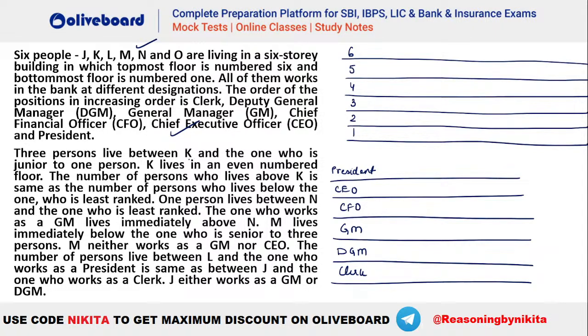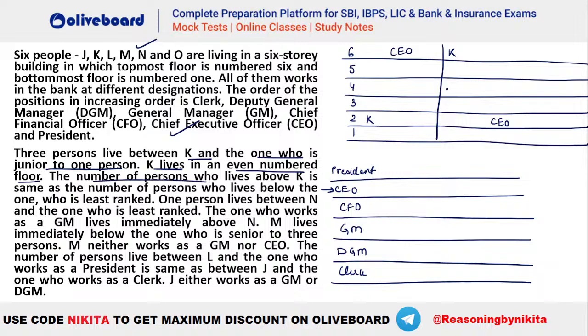So 3 persons live between K and the one who is junior to one person. Who is junior to one person? That is your CEO, right? CEO is the only person who is junior to president. So that means there should be 3 persons between K and CEO, and we know that K lives in an even numbered floor, right? So K can be this one, and 1 2 3, this is your CEO, right? Because K and CEO are living at a gap of 3 persons. Other possibility is K here, and 1 2 3, this is your CEO, right? These are the 2 possibilities that we can have.